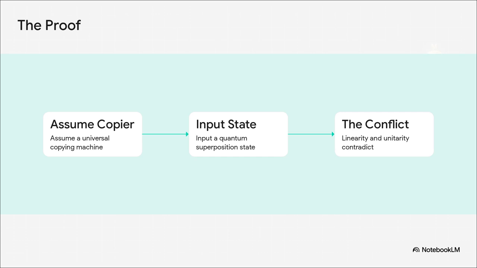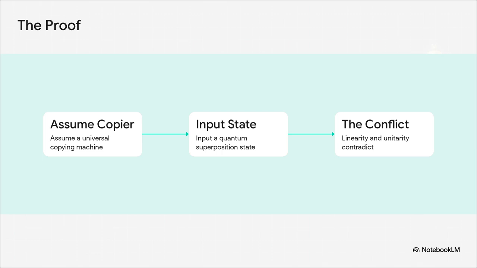Step 1. We assume a universal cloning machine actually exists. It takes an unknown state, let's call it |ψ⟩, and a blank target state, |0⟩, and supposedly outputs two perfect copies, |ψ⟩|ψ⟩. Make sense? Now, step 2. Because quantum mechanics is strictly linear, if we input a superposition state where |ψ⟩ = α|φ⟩ + β|χ⟩, the cloning machine's output must distribute linearly. It would output α|φ⟩|φ⟩ + β|χ⟩|χ⟩.